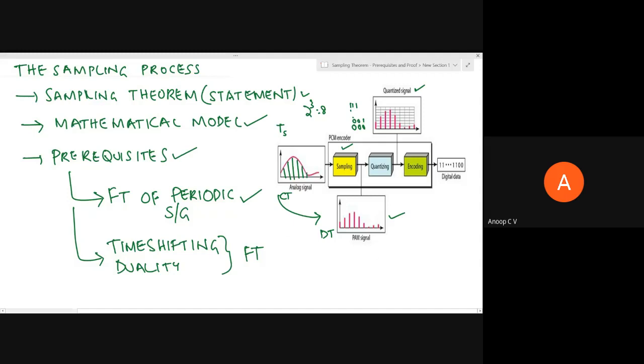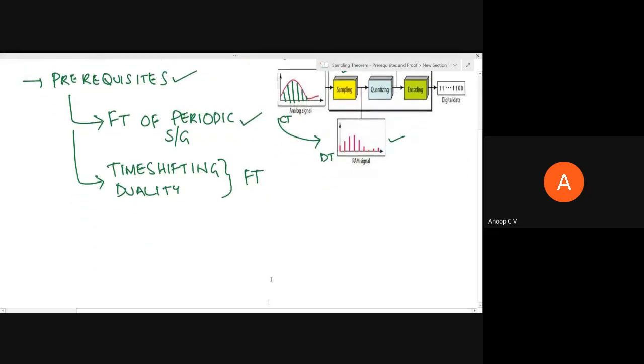So in the first case we'll be seeing ideal sampling. Before actually delving into the mathematical aspects of the sampling theorem, I'll give you an idea of what you have to prove, and what sort of analysis you have to do. I told you, when we are sampling, we should be able to reliably represent this analog signal as digital data.